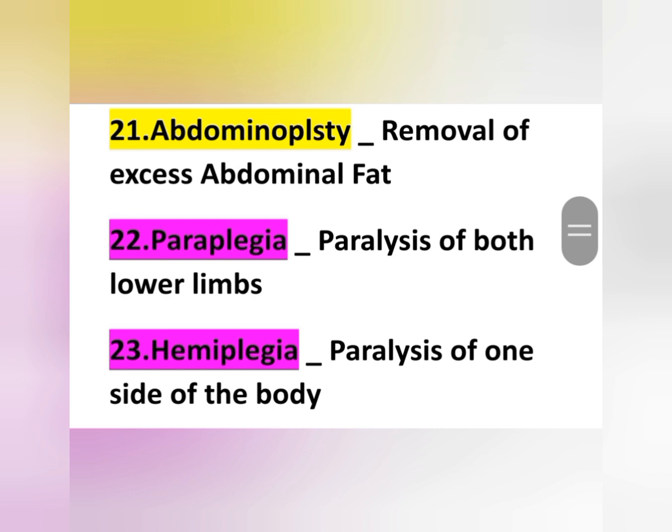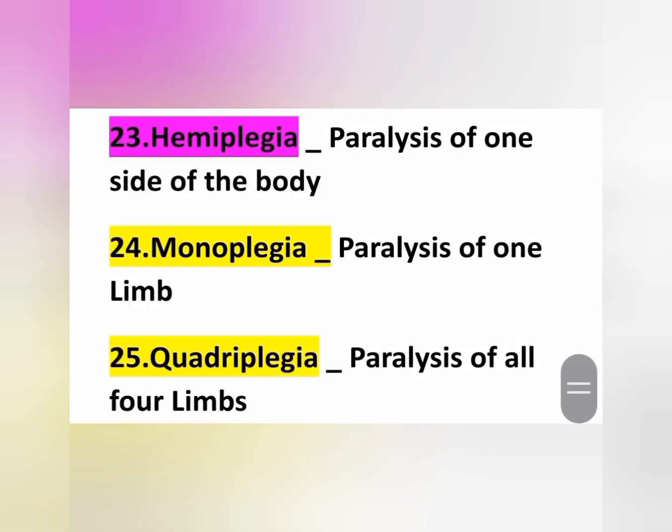And hemiplegia means paralysis of one side of the body. And monoplegia means paralysis of one limb. And quadriplegia means paralysis of all the limbs. So paraplegia, hemiplegia, monoplegia and quadriplegia: paralysis of both lower limbs, one side of the body, one limb, and four limbs.